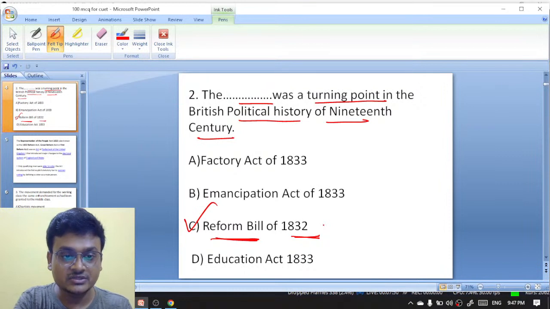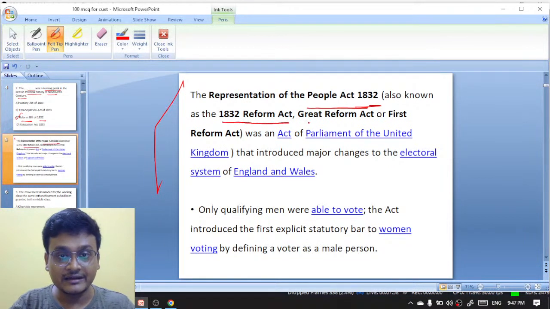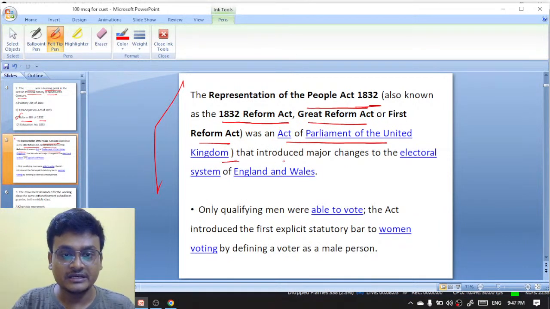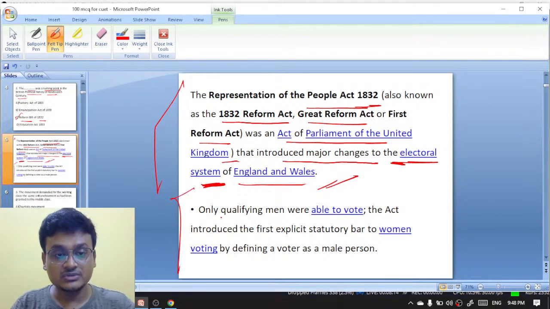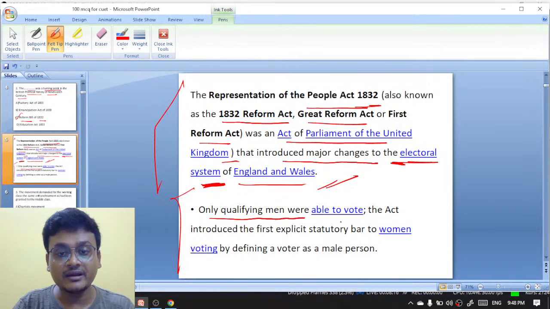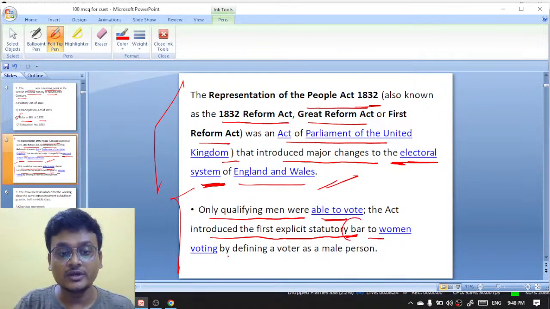Now, what is the 1832 Reform Bill? Look at this: the Representation of the People Act of 1832, also known as the 1832 Reform Act, Great Reform Act or First Reform Act, was an act of Parliament of the United Kingdom that introduced major changes to the electoral system of England and Wales. Here you see that only qualifying men were able to vote. The act introduced the first explicit statutory bar to women voting by defining a voter as a male person.